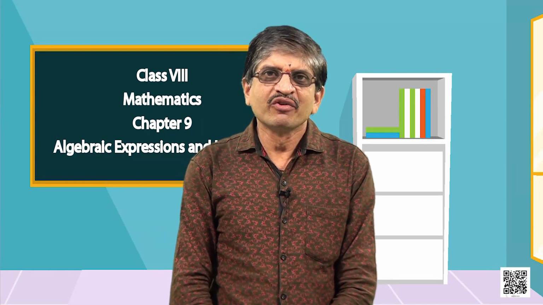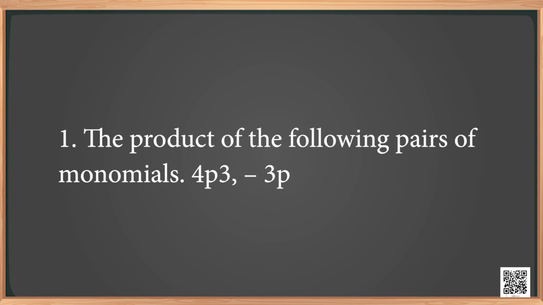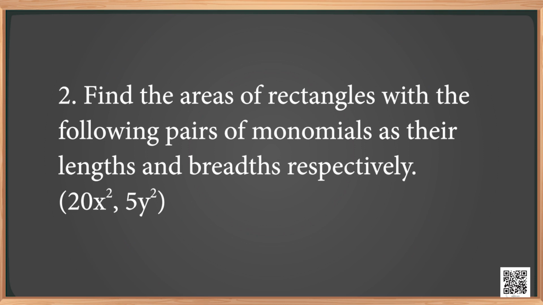Now find yourself the product of the following pairs of monomials: 4p cube and minus 3p. Second problem, find the area of rectangle with the following pairs of monomials as their length and breadth respectively: 20x square and 5y square.